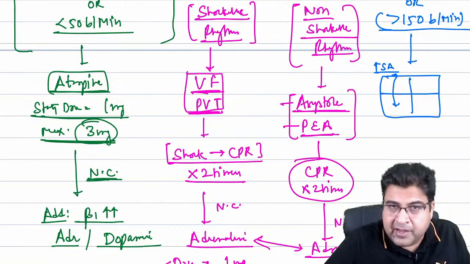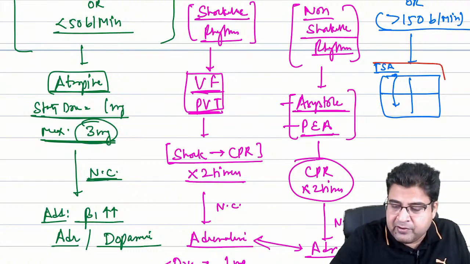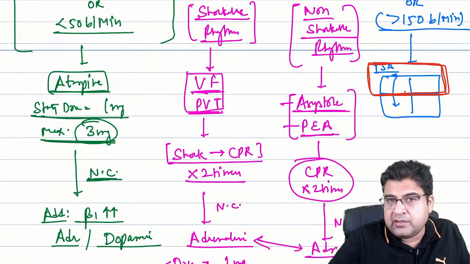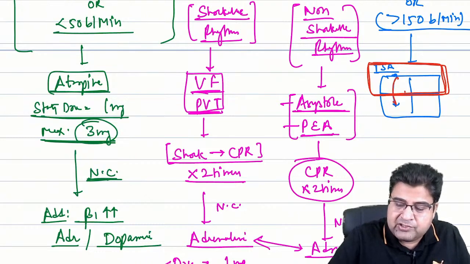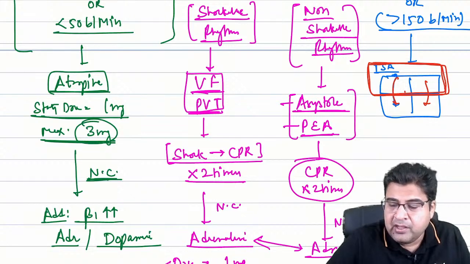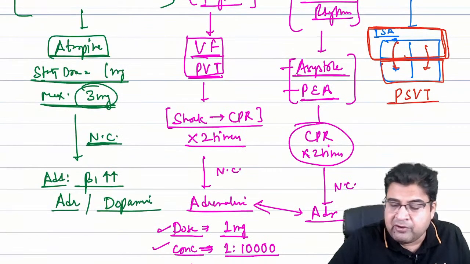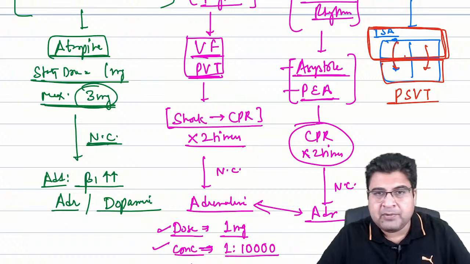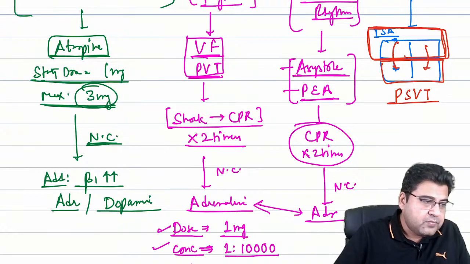Because till the time the tachycardia is present above the ventricle, till the time the problem is present supraventricularly, there is no issue. The patient is not going to die. But when this problem reaches the ventricle, the patient's cardiac output gets compromised, and this complication is known as paroxysmal supraventricular tachycardia. Paroxysmal means when something is taking place very fast. So we call it paroxysmal supraventricular tachycardia. Right?